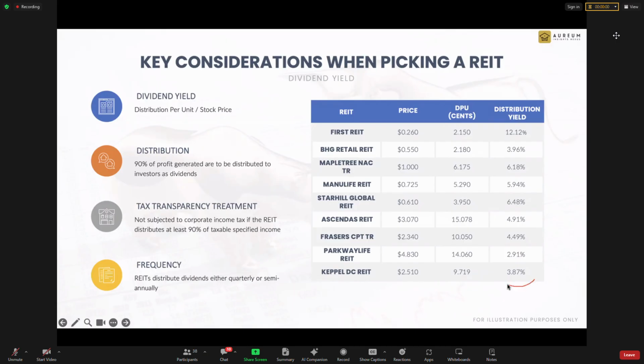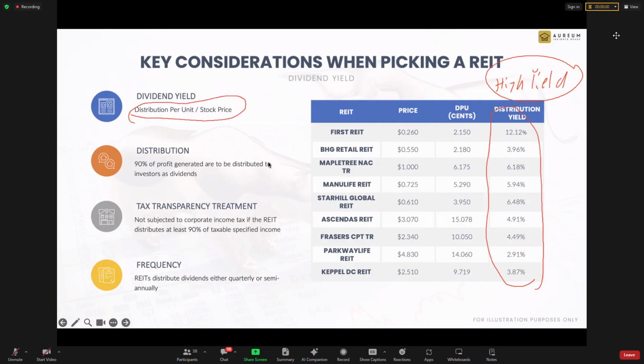Don't look for a REIT, I always mention, don't focus too much on high yield. There is always a reason why the yield is high, because of how the yield formula is calculated: distribution per unit over stock price. So the DPS over price. And the DPS is always based on what? Past 12 months. We call it trailing 12 months. And the price is always based on current.